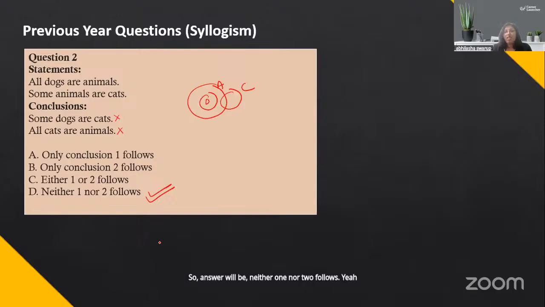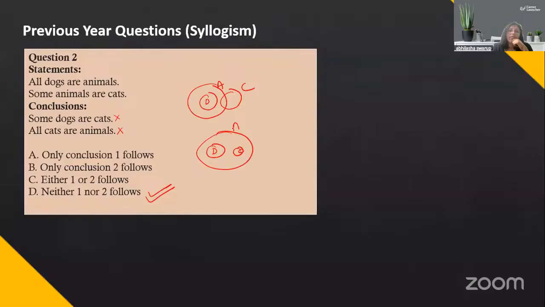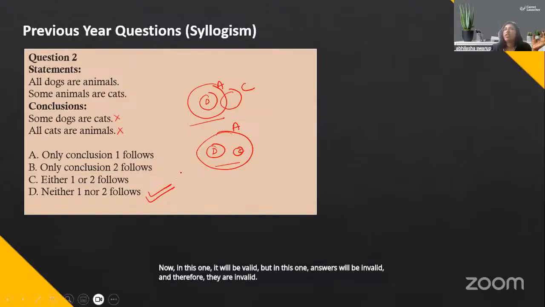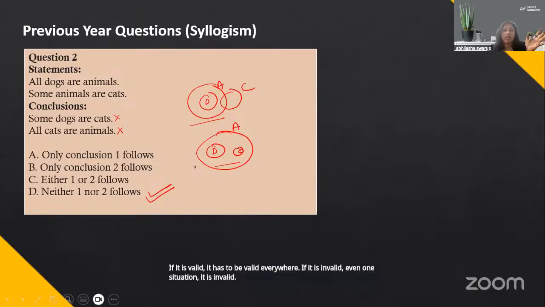And now some of you will say, ma'am, but you could have drawn it like this also. But please understand, whatever is a valid answer has to be valid for all situations. Now, in this one, it will be valid, but in this one, the answers will be invalid, and therefore they are invalid. If it is valid, it has to be valid everywhere. If it is invalid in even one situation, it's gone.